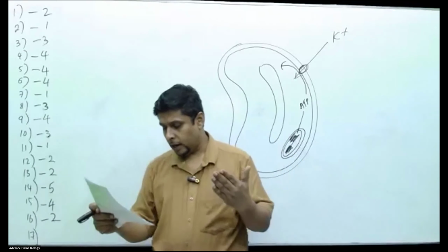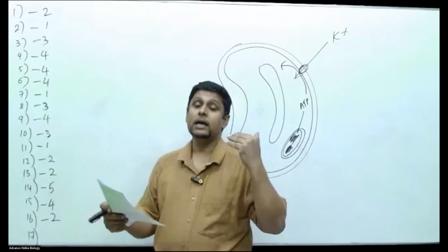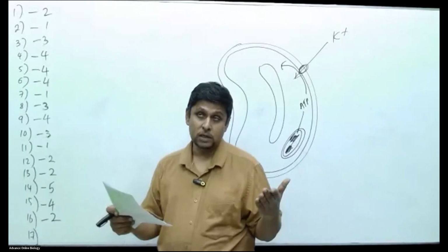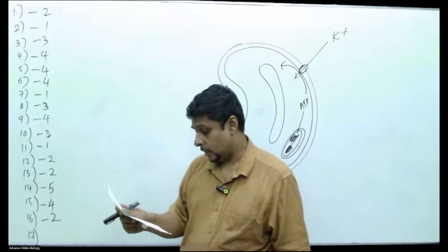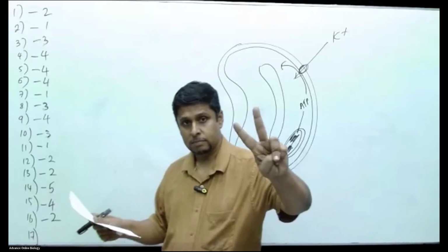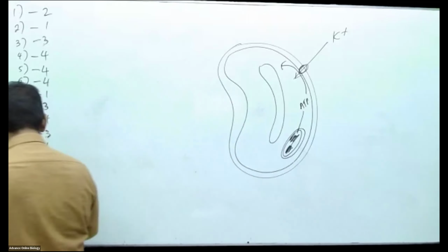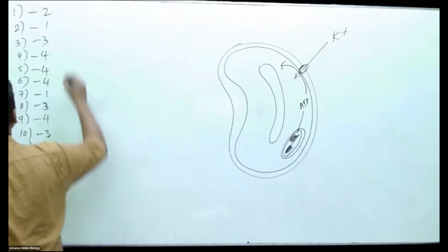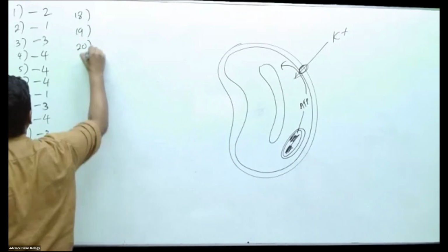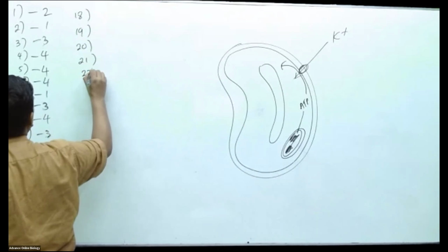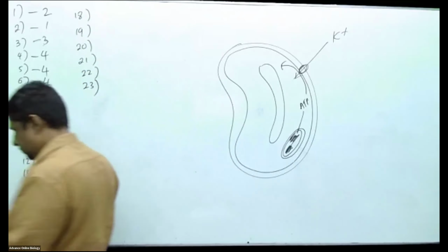Ethylene actually promotes root hair formation. So we take the second one as the answer. People, my answer for question number 17, second.